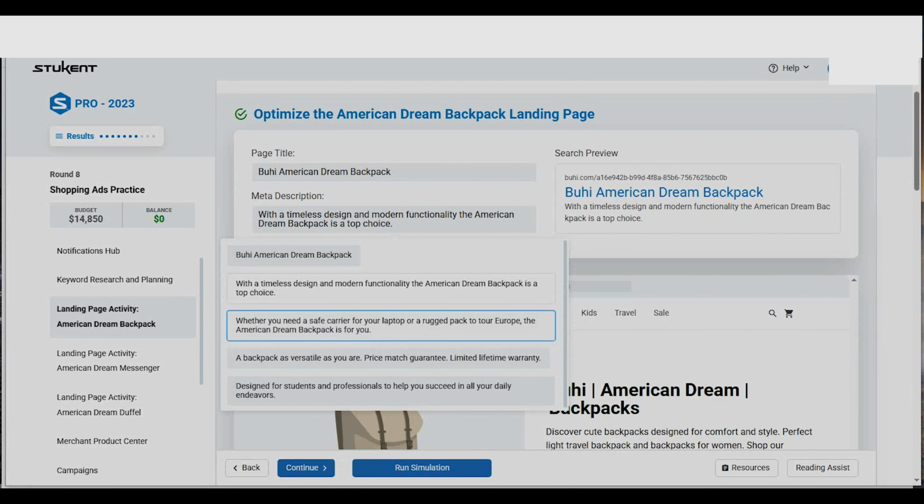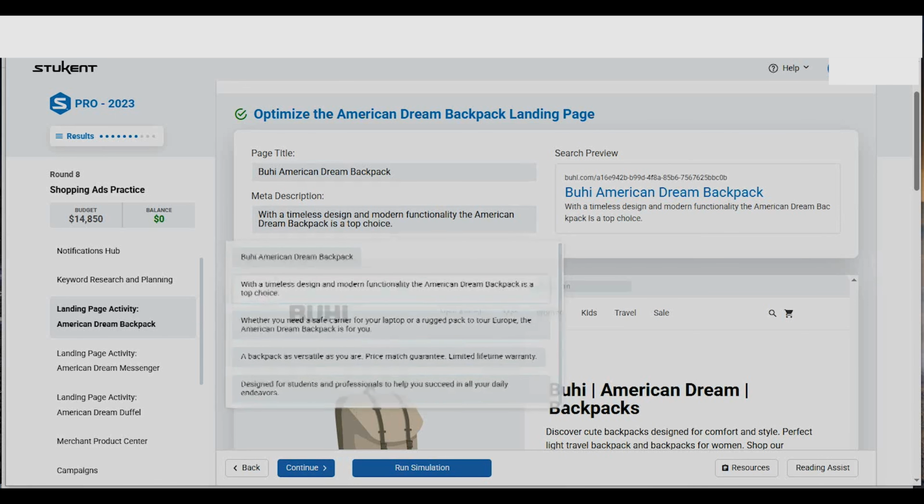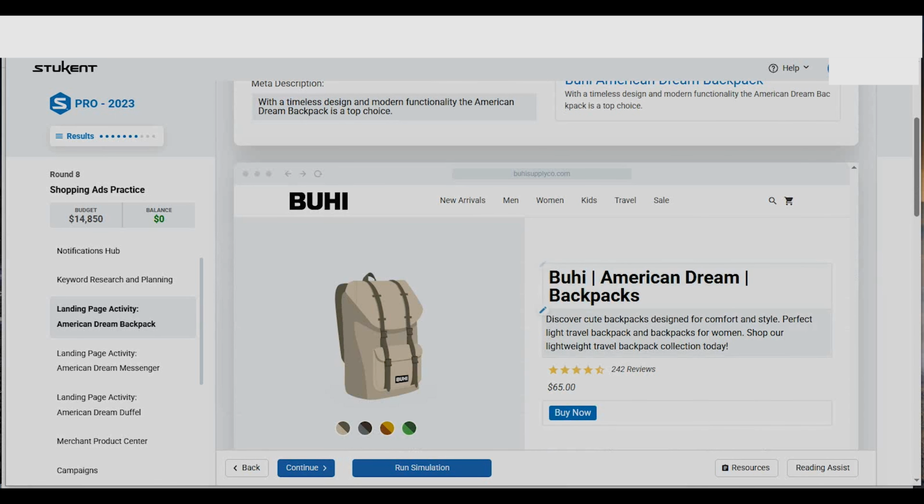Let us see if we can get something much better. We have: whether you need a safe carrier for your laptop or a rugged backpack to tour Europe, the American Dream Backpack is for you. Backpack versatile as you are. Price match guarantee, limited lifetime warranty, designed for students and professionals to help you succeed in all your daily endeavors. So which one is likely to be the most effective one? I say with timeless design and modern functionality, I believe this one is just okay. We'll leave it like that.